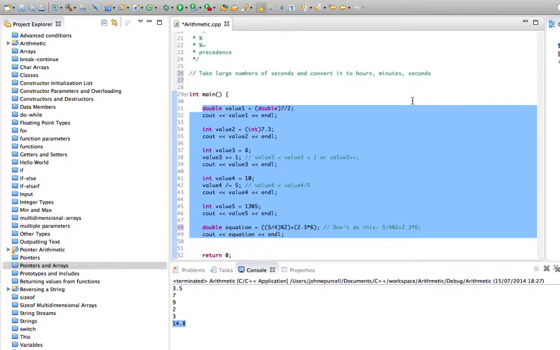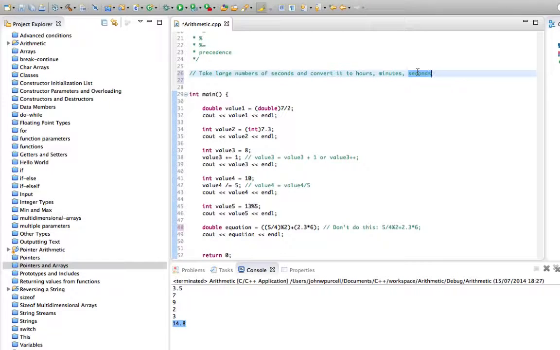And you can always check it by multiplying minutes by 60, adding it to the number of seconds, and multiplying hours by 3,600 and adding them all together to get the number of seconds back again, and check that you get the number of seconds that you originally had when you convert it back into seconds, if you see what I mean. So that's a good little exercise.